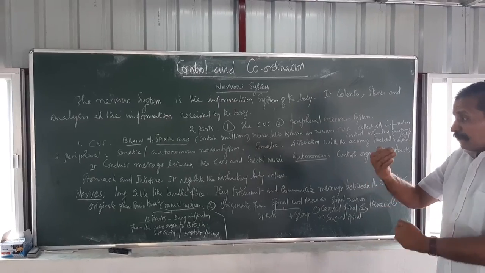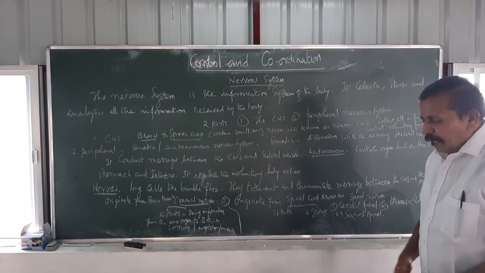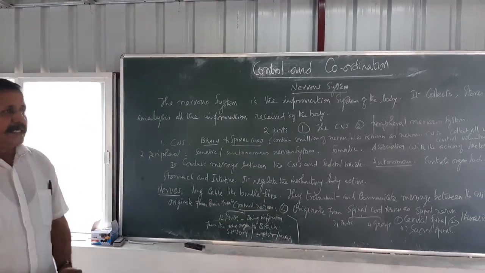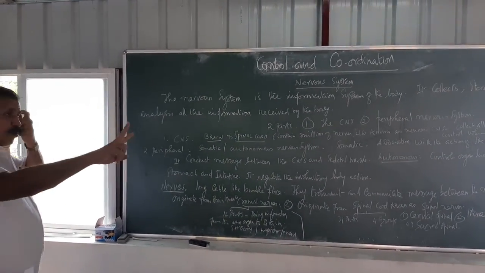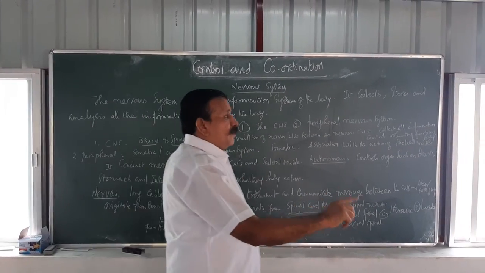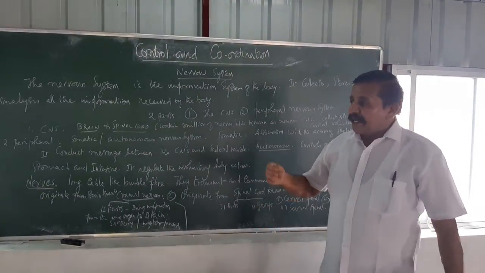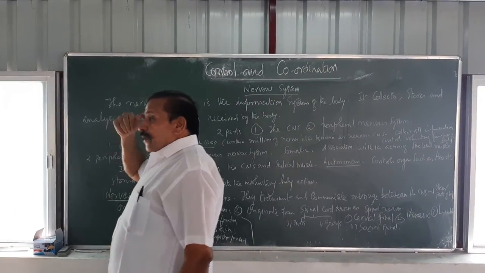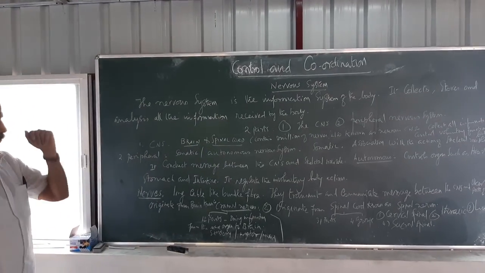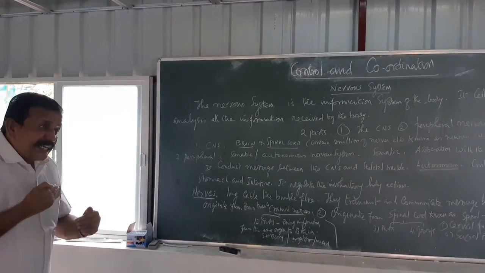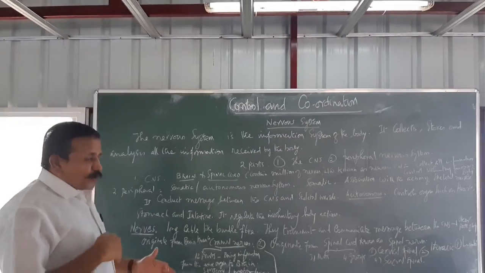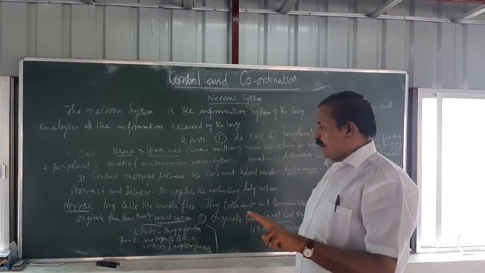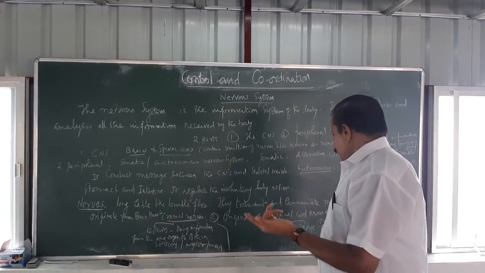A nerve that originates from the brain is known as a cranial nerve. Hence we call it the cranial nerve. So there are two types of nerves. One is the cranial nerve. Why do we call it a cranial nerve? It arises from the brain. Suppose it originates from the spinal cord, then we say it is a spinal nerve. So two types of nerves are there: one is the cranial nerve, another is the spinal nerve.